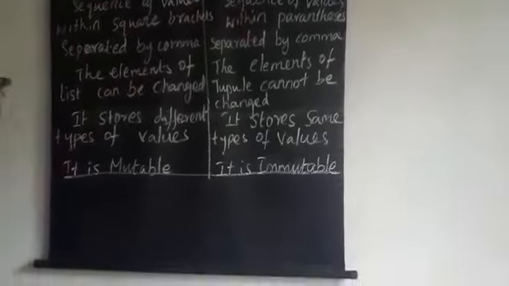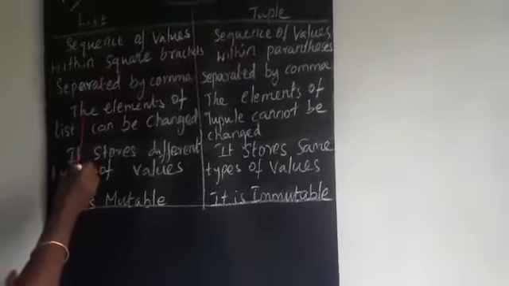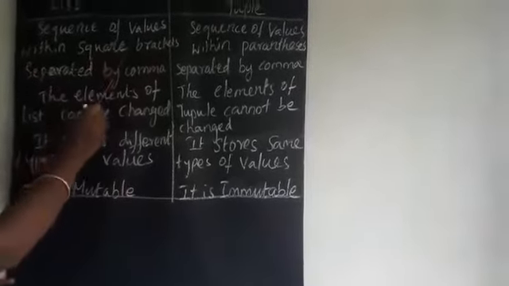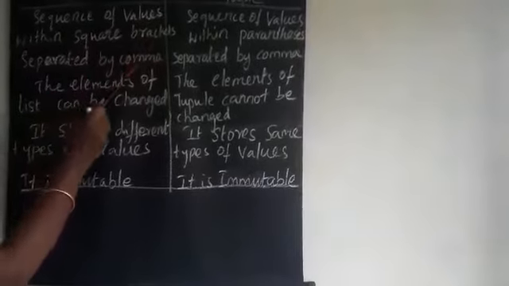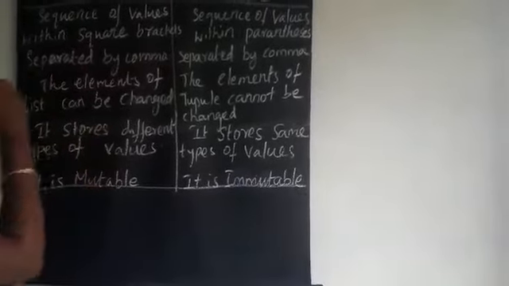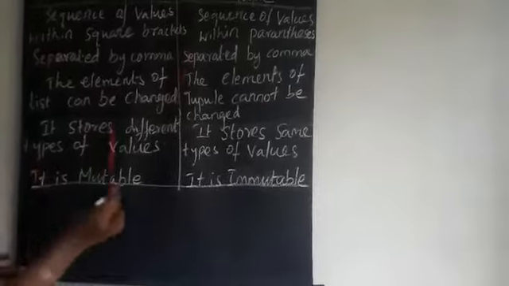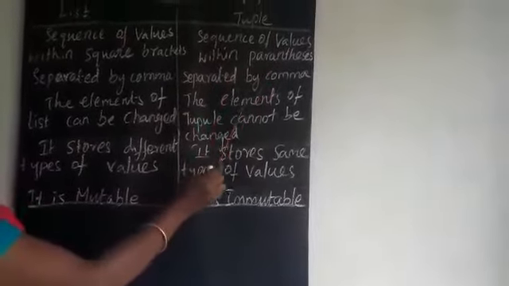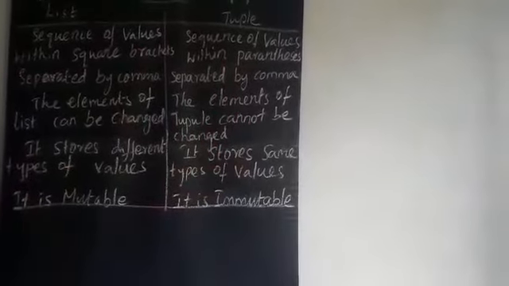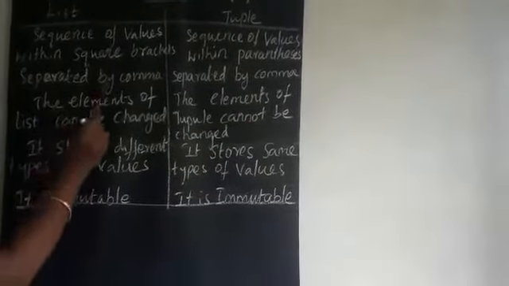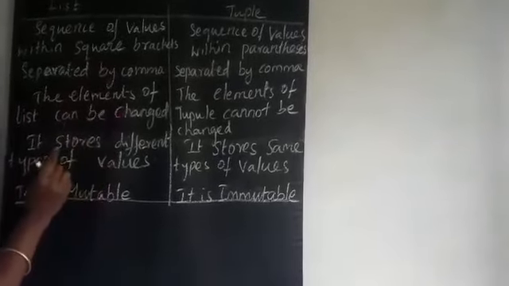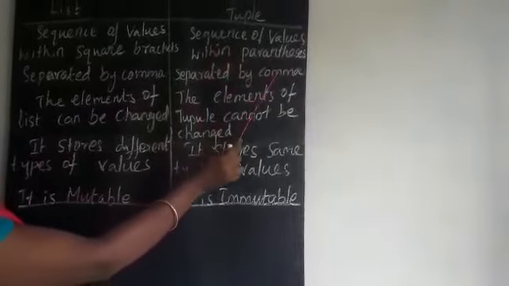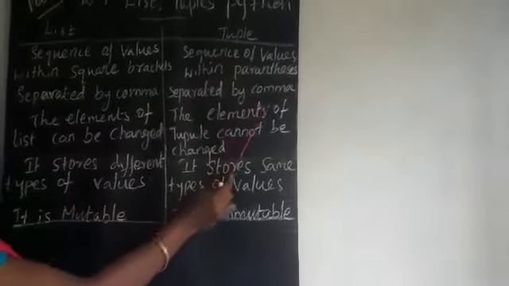Listen. First point. A sequence of values within square brackets separated by commas is known as a list. Next, tuple. A sequence of values within parentheses separated by commas is known as a tuple. That is the difference: square brackets for list, parentheses for tuple.